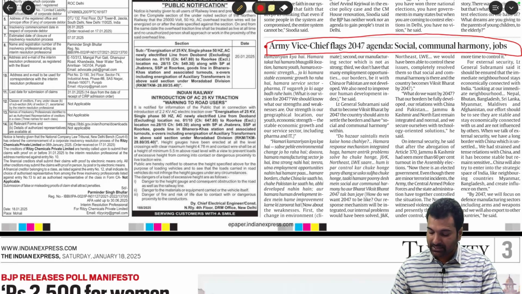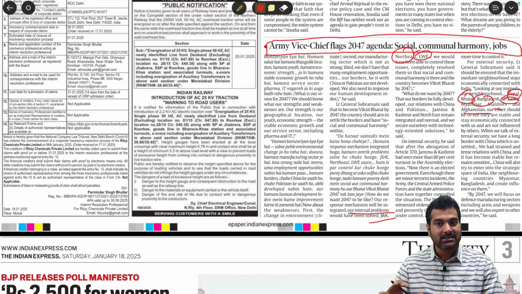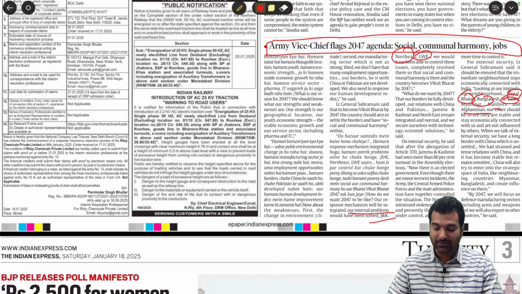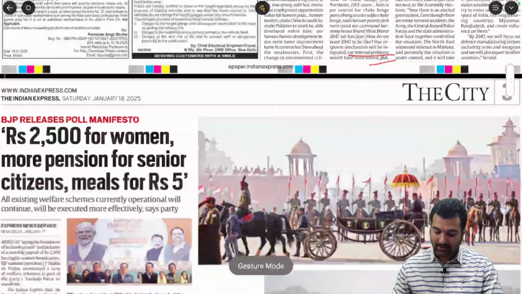See here, with respect to internal problems: J&K still a challenge, Northeast, left wing extremism. With respect to border management, we have issues with Nepal, Bhutan, Bangladesh, the Indian neighborhood, Maldives, Afghanistan, China. So you can get a summary of the whole issue. That's why we need to pay attention to this kind of article.